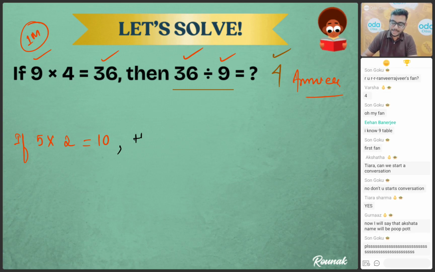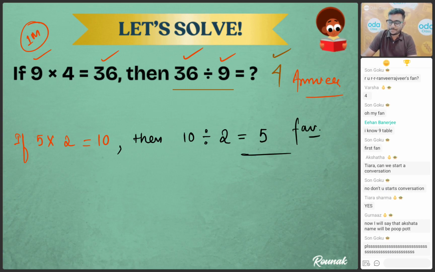Now, students, can you tell me, then 10 divided by 2 is equal to what? Very good. That will be your number 5, and that's my favorite number. Clear? This is the relation between multiplication and division. That is the opposite. Understood, children?